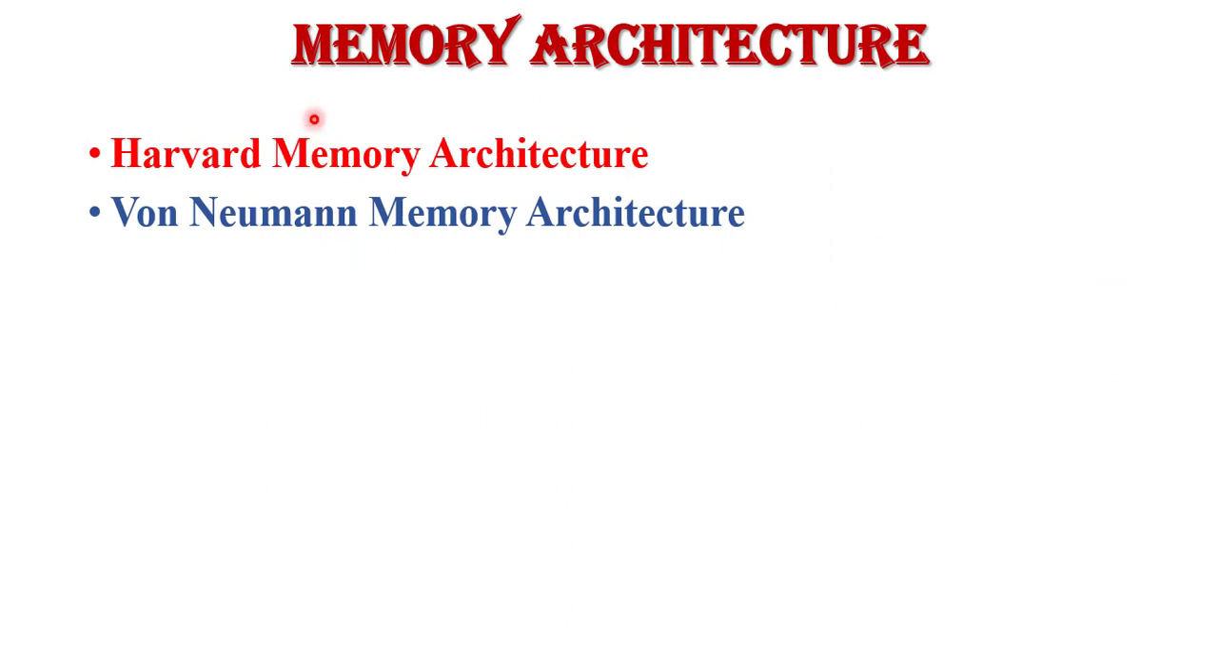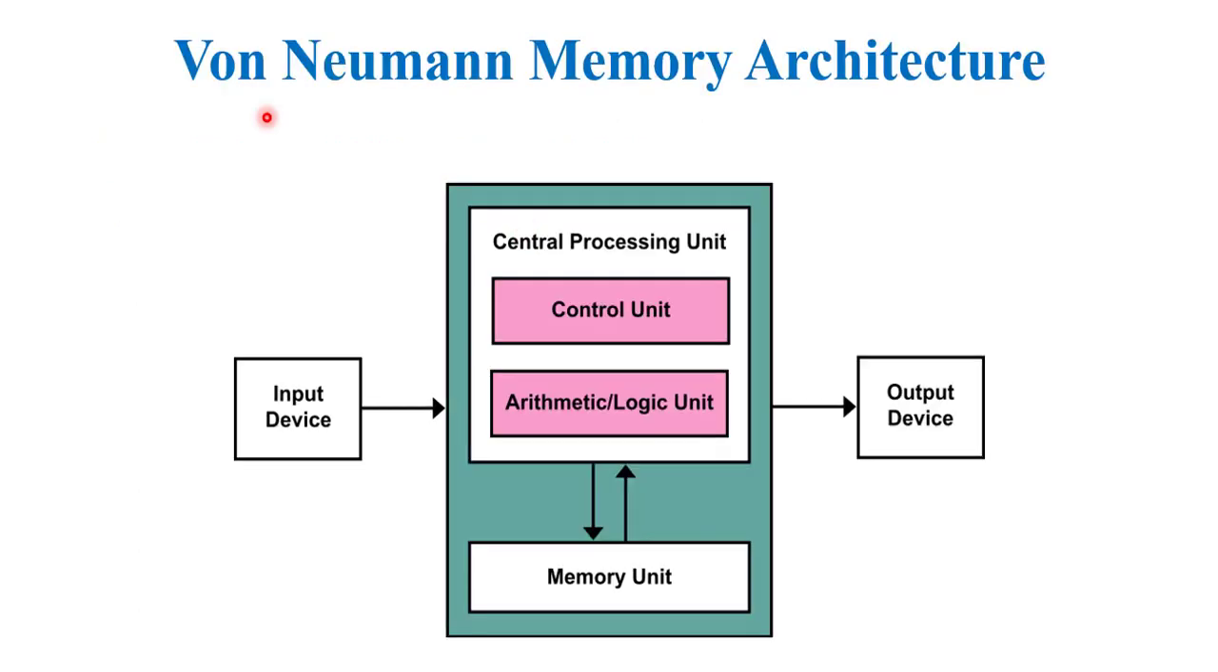Next, the classification of microcontroller according to memory architecture. There are two types of memory architecture: Harvard memory architecture and von Neumann memory architecture. There are basically two types of digital computer architecture. These two processor architectures can be classified by how they use memory. The first one is called von Neumann architecture and the latter is Harvard architecture. Here, with the help of this block diagram, I will explain what von Neumann architecture is.